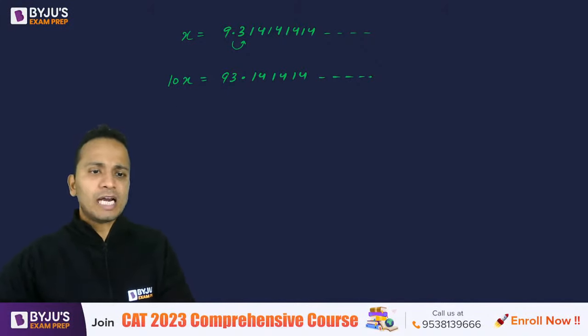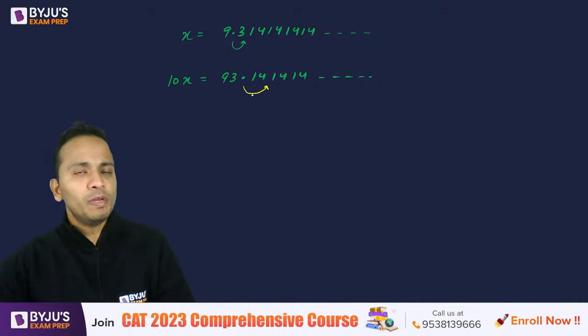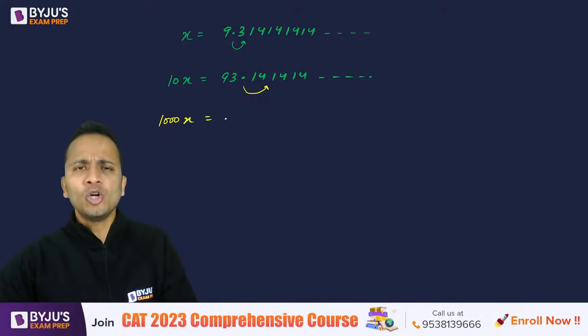Okay, now I'll start with the process. So now I need another number which has the same thing after the decimal. So I'll shift the decimal 2 places to the right hand side by multiplying this number further by 100. So इसको 100 से multiply करेंगे. On the left hand side I'll have 1000x. On the right hand side I'll have 9314.141414 and so on.